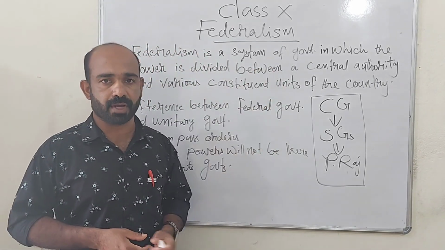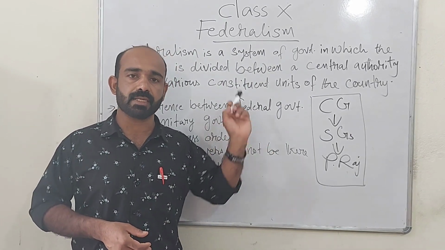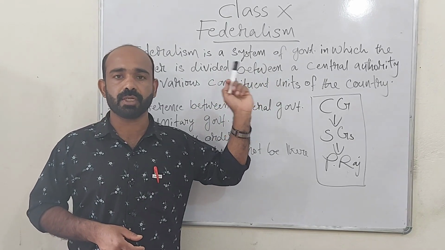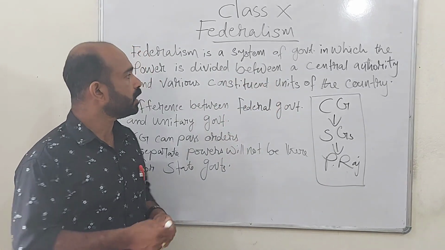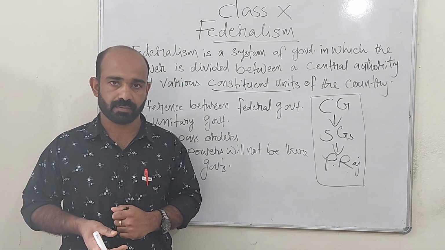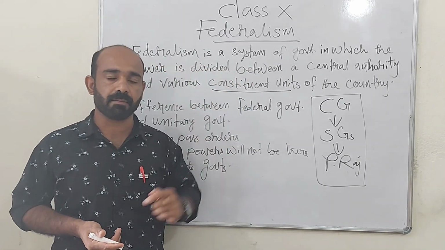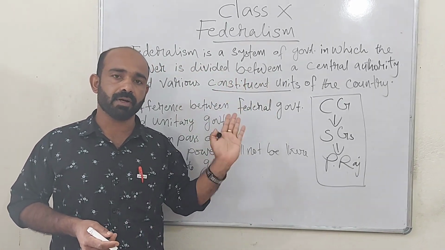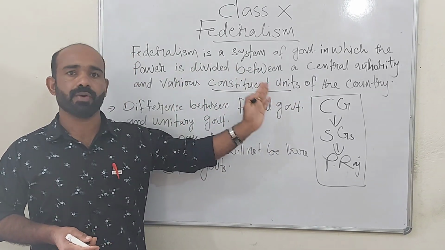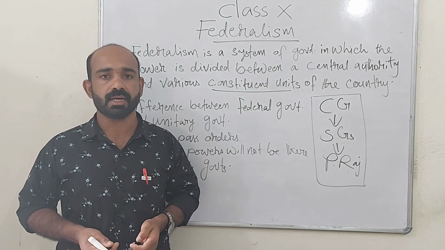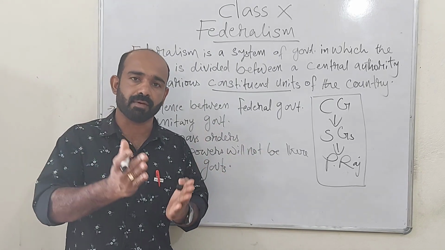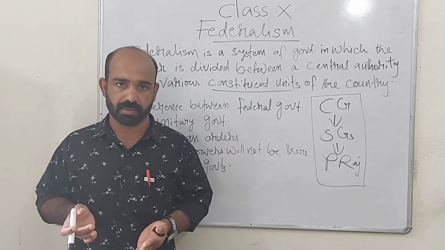Federalism is a system of government in which the power is divided between a central authority and various constituent units of the country. Here, the constituent units means states or regional governments. That means power is shared between central government and regional governments or state governments.